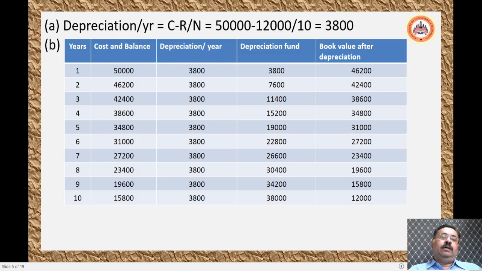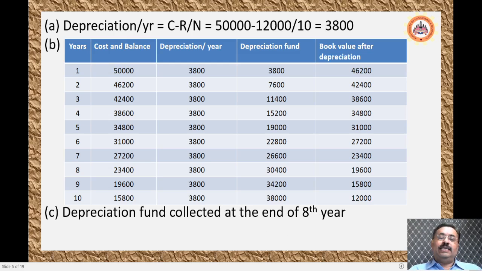Okay. And the third one he has asked is the depreciation fund collected at the end of the 8th year. It is 3,800 into 8, which is equal to 30,400, which will be collected at the end of the 8th year.